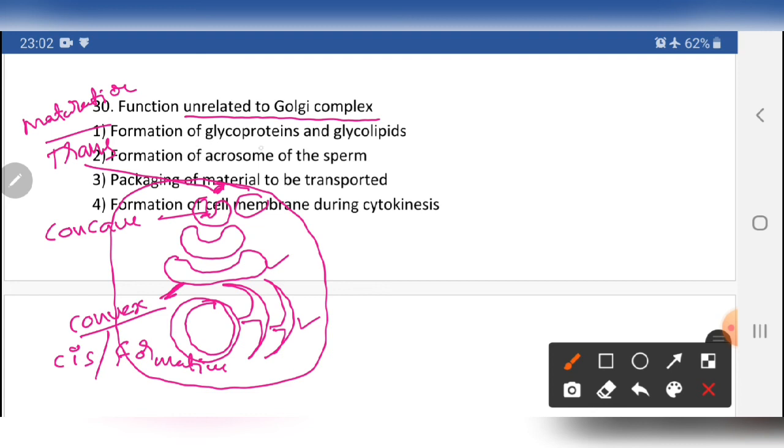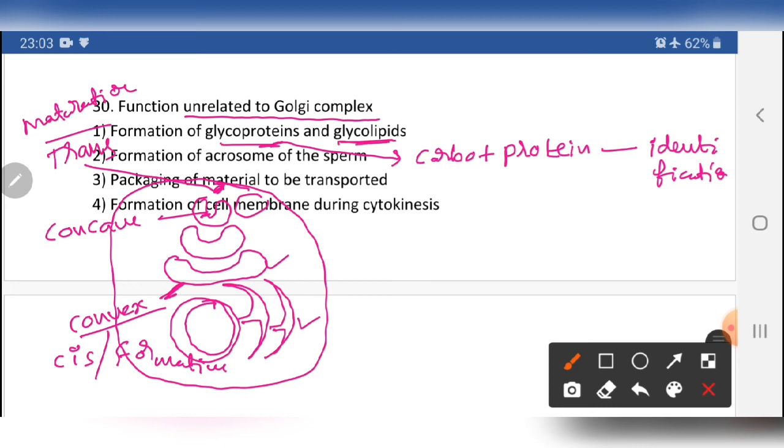Functions unrelated: formation of glycoproteins and glycolipids is also done by the Golgi complex. What are glycoproteins? Glycoproteins are carbohydrates combined with proteins. Glycoproteins are used for cell identification. What about glycolipids?